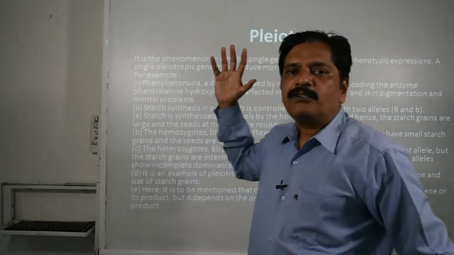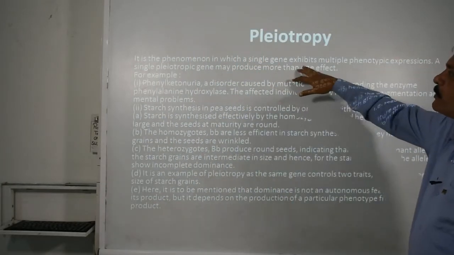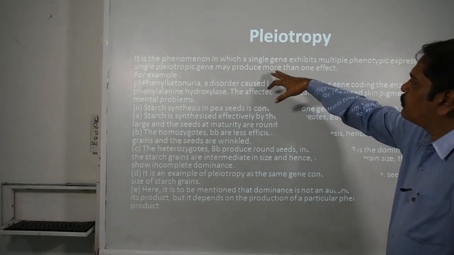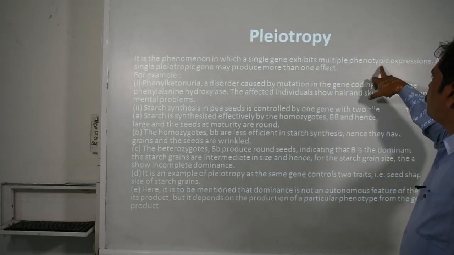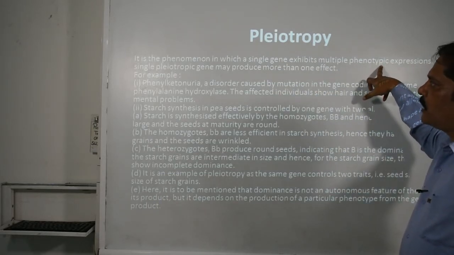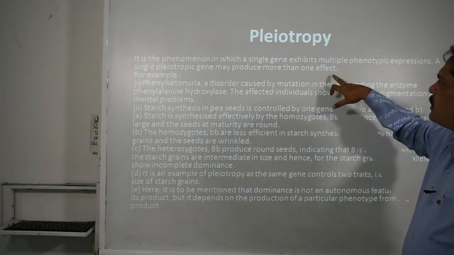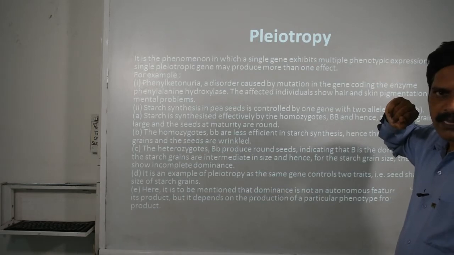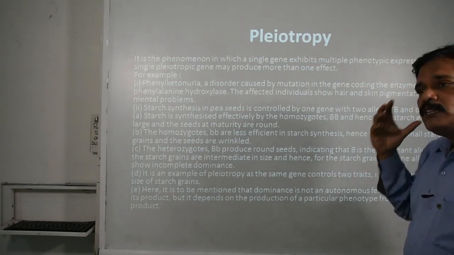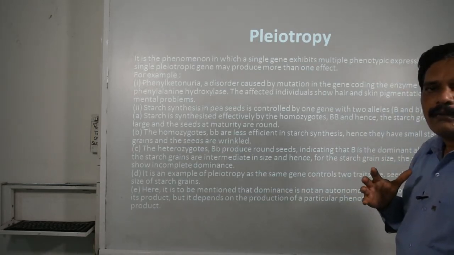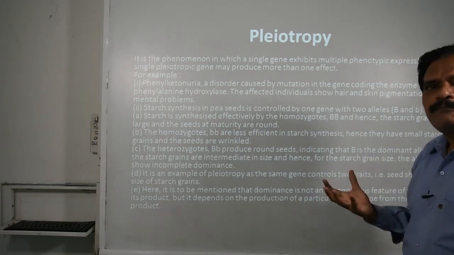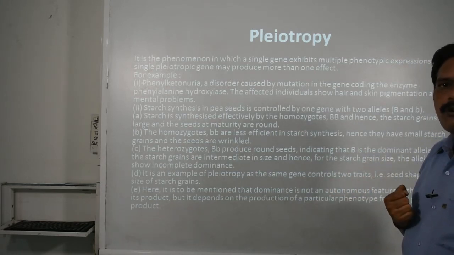But here in pleiotropy, a single gene exhibits multiple phenotypic expressions. That means a single pleiotropic gene may produce more than one effect, and this phenomenon is called pleiotropy.